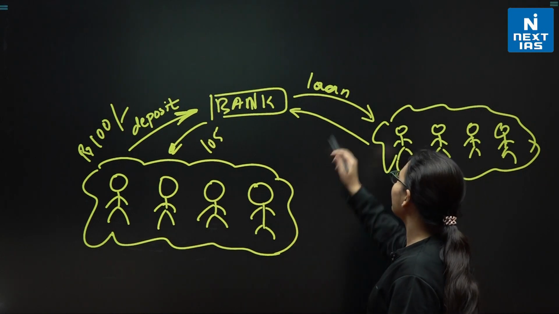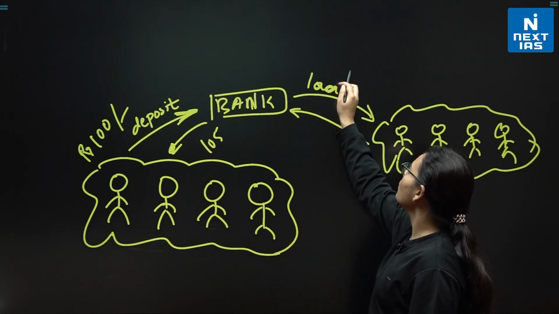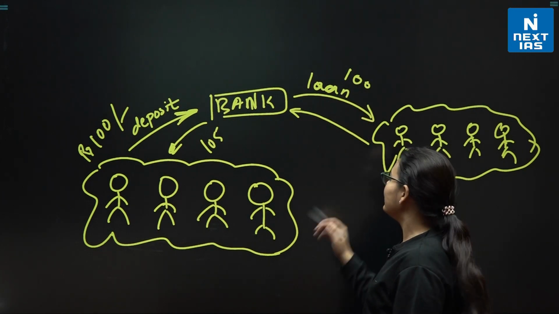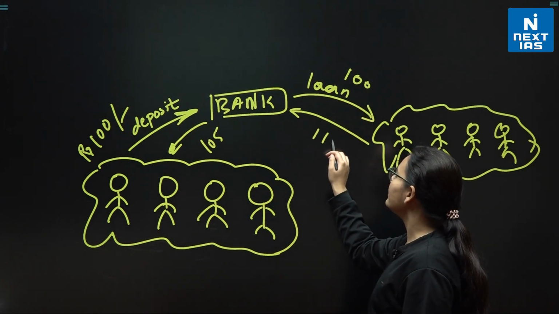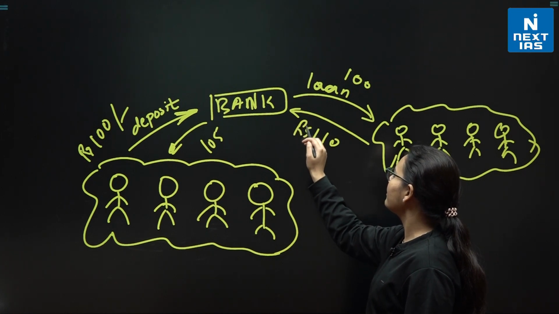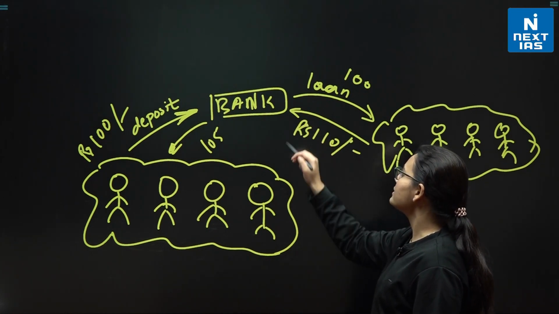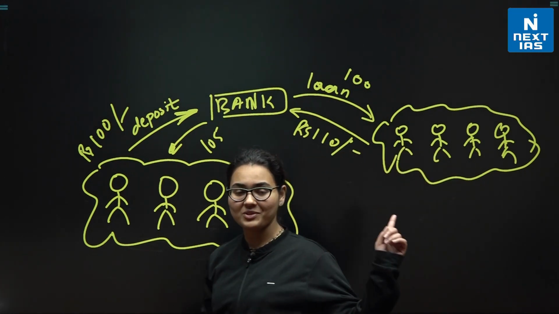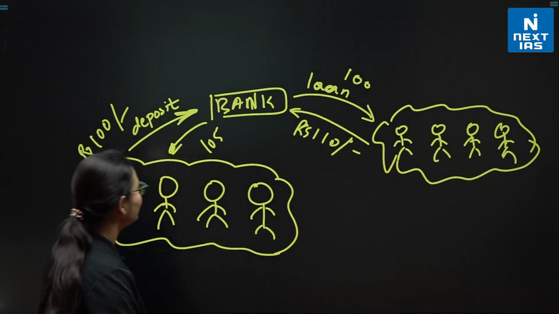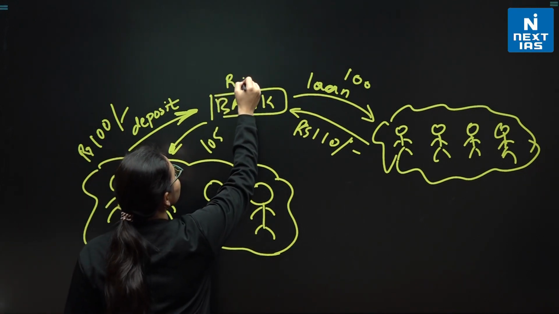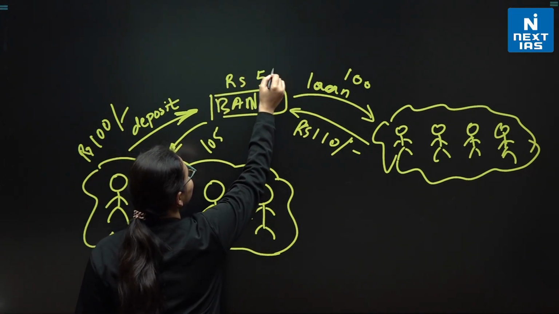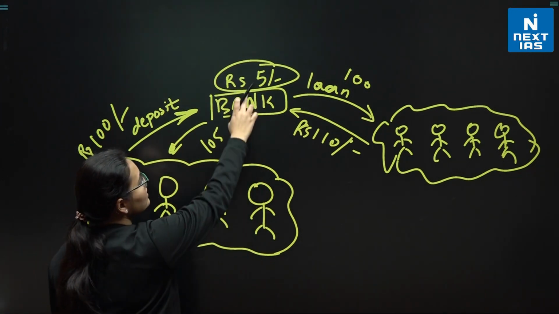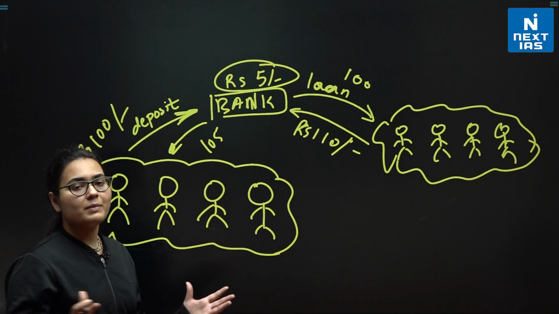For example, they have taken a loan of rupees 100, they will have to return rupees 110 to the bank. Now, what will the bank do? That's interesting here. How is the bank working? So the bank is getting a profit of rupees 5, right? This is just a simple example to make the concept clear. So the bank is earning 5 rupees here. That's how the bank works.